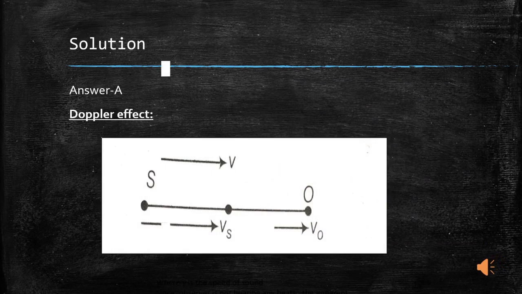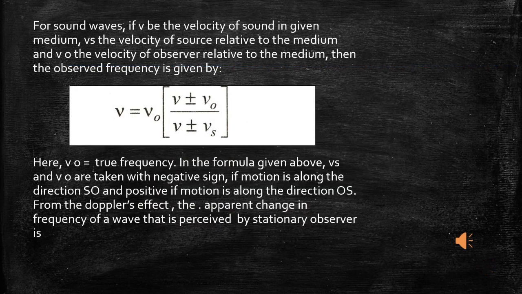Now let us look at the solution. This question is based on the principle of the Doppler effect. From the figure, it is shown that the source of sound is shown as S and the observer is shown as O. The velocity of the source is V, the velocity of the observer is V0, and the velocity of sound is Vs. Now let us go on to the Doppler equation.